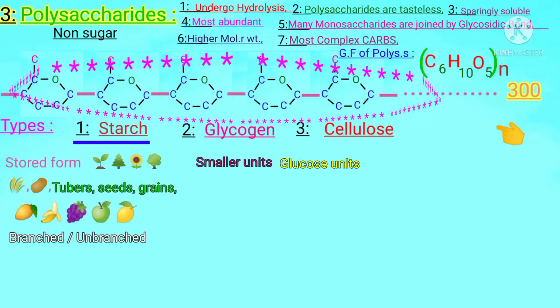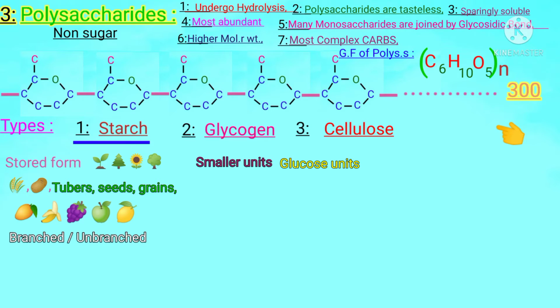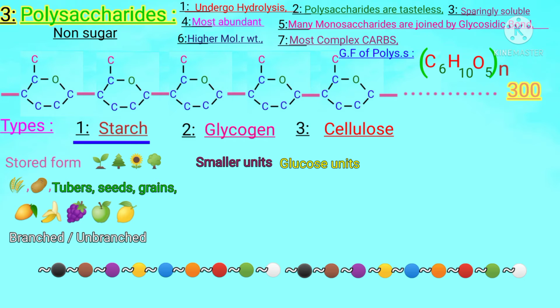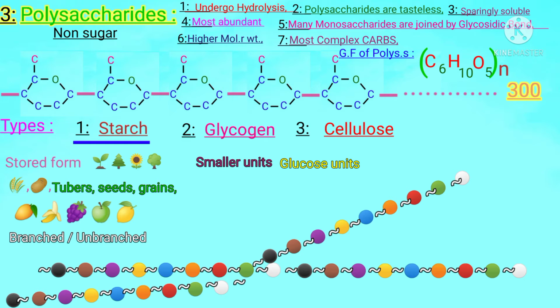What is branched or unbranched? Let's see. Students, for understanding branches, suppose this is a straight chain of a polysaccharide. This straight chain has this side chain. Another branch is also present here, which also has another branch like this.